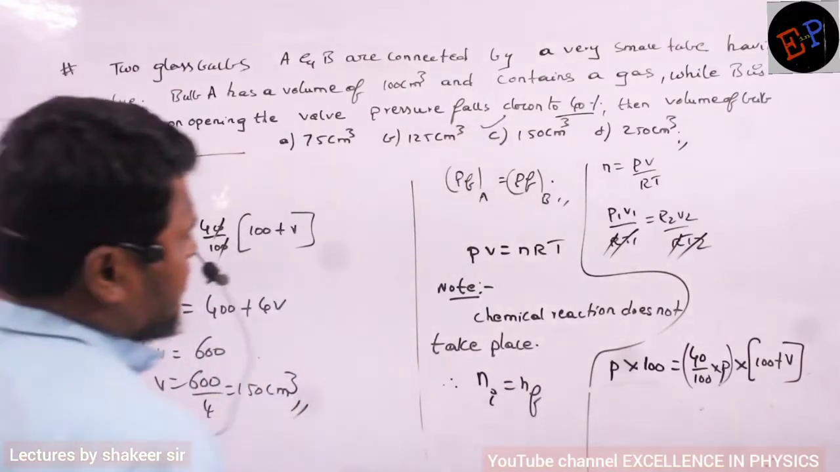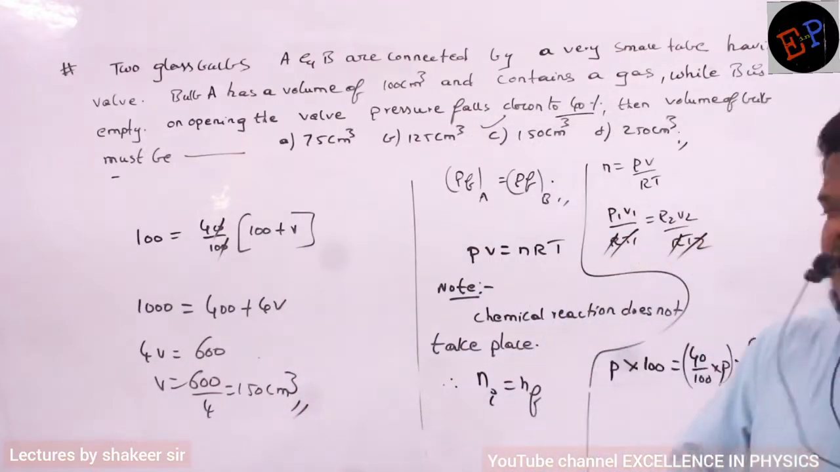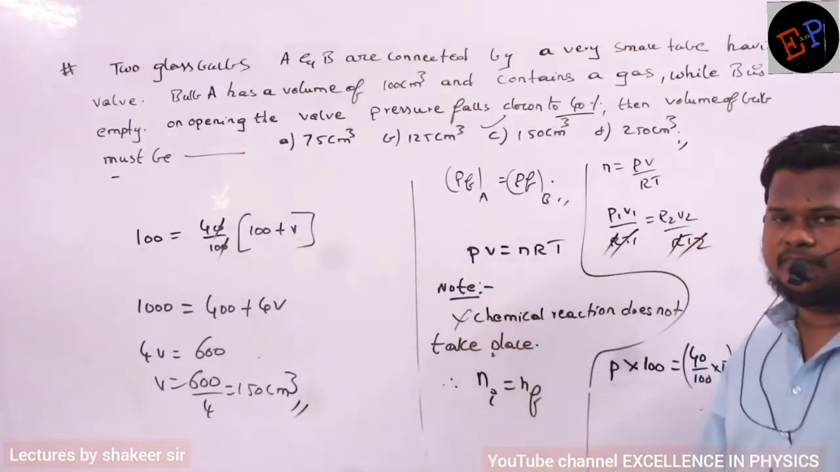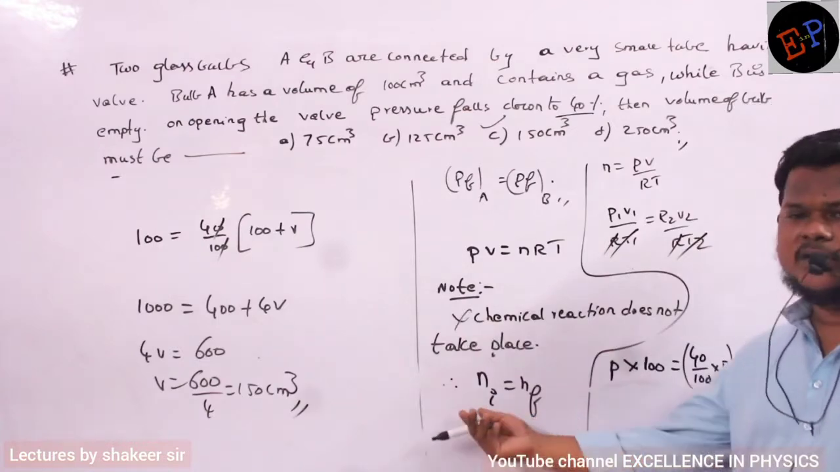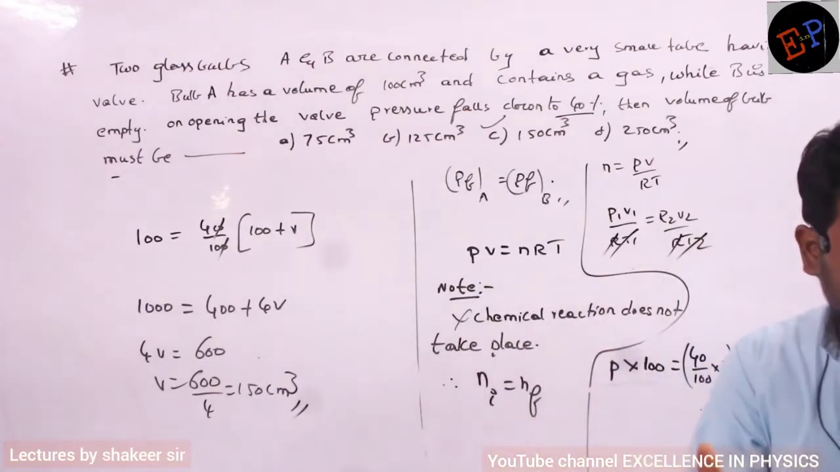So based on which logic have we done this calculation? The logic is that there is no chemical reaction. If there is no chemical reaction, the number of moles of a gas remains constant.